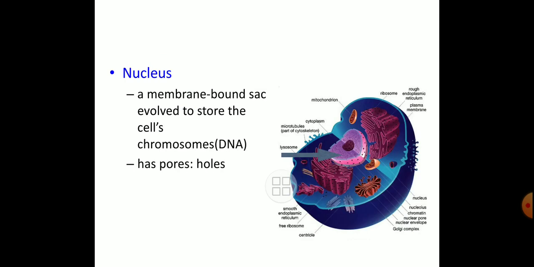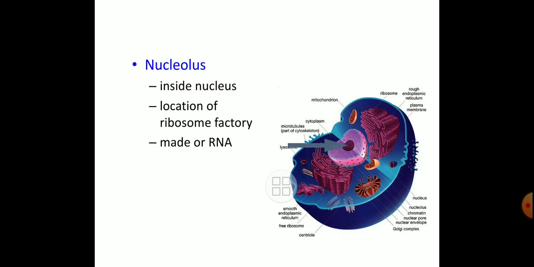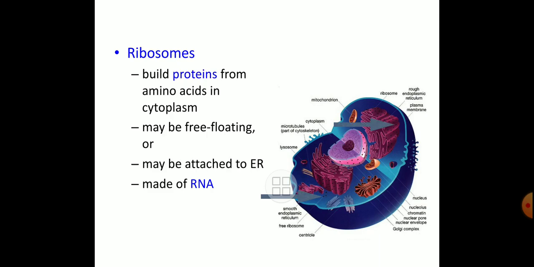Nucleus, which is we have to say that eukaryotic cell, shows presence of a membrane bound nucleus, true nucleus. Here a membrane bound sac evolved to store the cells. Chromosomes are present into that nucleus. It has pores and holes that are for the exchange of a material. Very interesting. And controller of the cell kendra, that is nucleus. Nucleolus is present in the cell. Inside the nucleus, location of a ribosomes factory. Ribosomes are produced through this nucleus, means nucleolus produces the ribosomes, and ribosomes made up of a RNA.